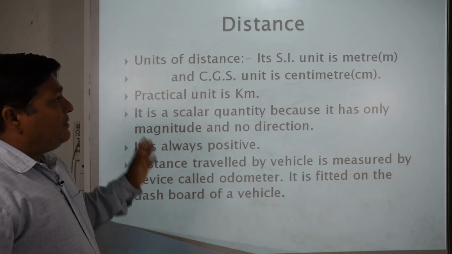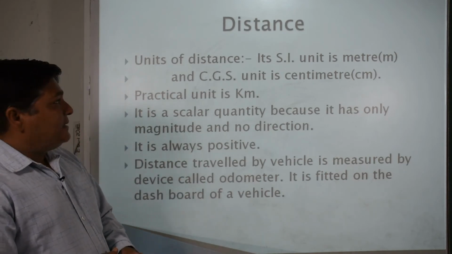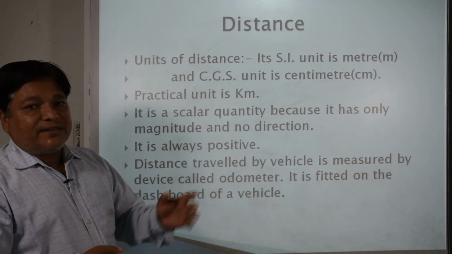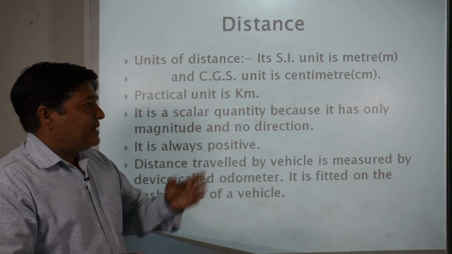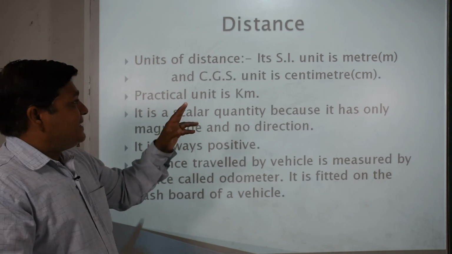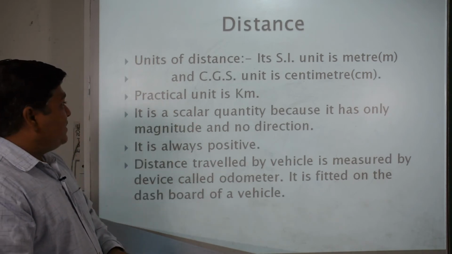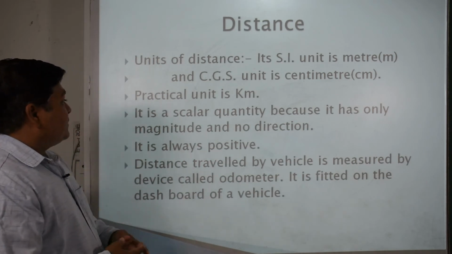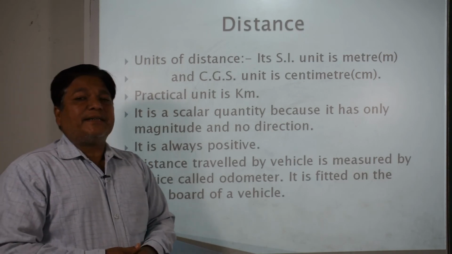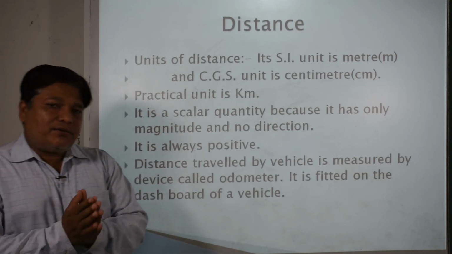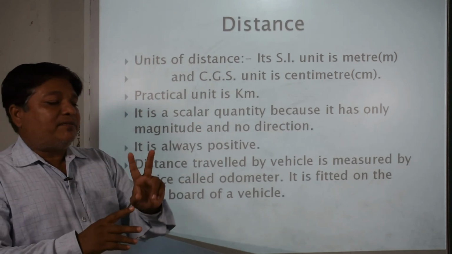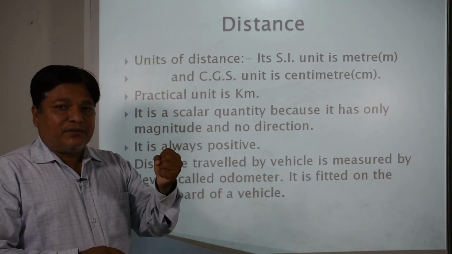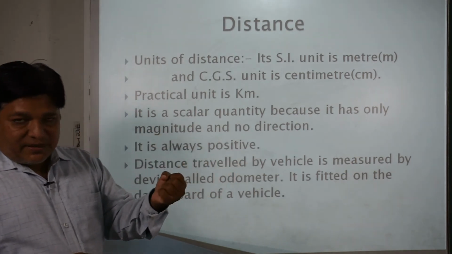How will we indicate distance, and what will be the unit of this physical quantity? The SI unit of distance is meter, indicated by the symbol small m. The CGS unit of distance is centimeter, cm. Practically, for distance we use kilometer. It is a scalar quantity. Why is distance a scalar quantity? Because it shows only the magnitude, the length of path covered between the two positions, initial position and final position only. This is only the magnitude: 10 meters, 2 kilometers, 5 kilometers, 10 kilometers.